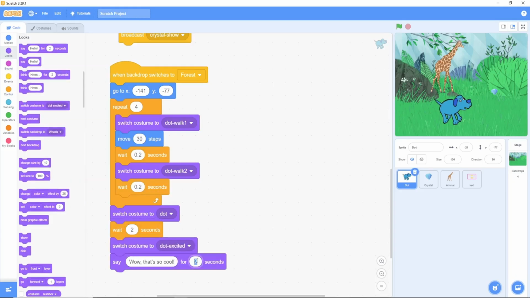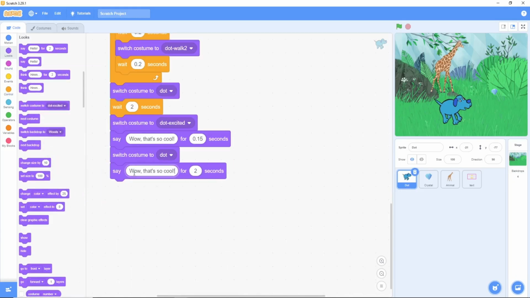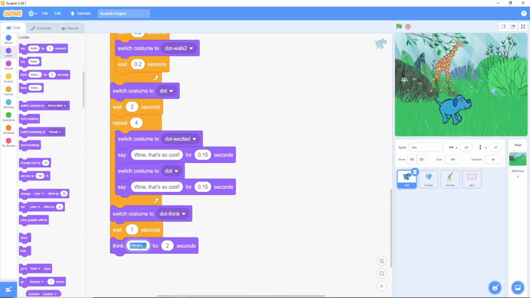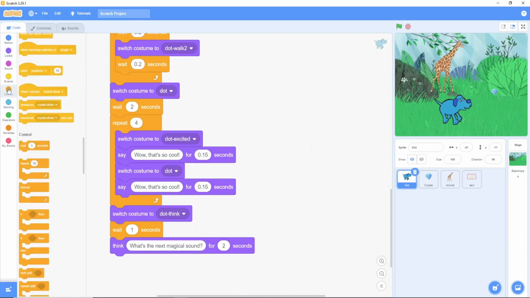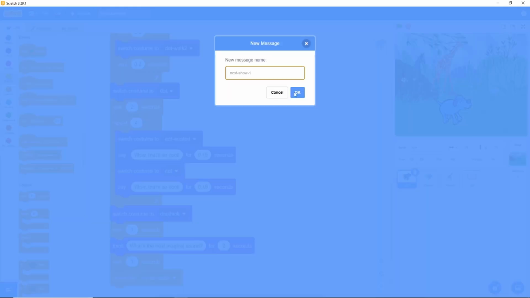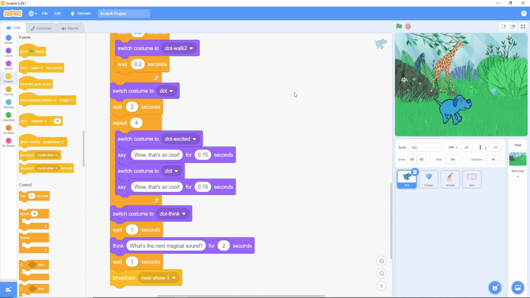After the crystal explains the sound, Dot will say, "Wow, that's so cool." Then she'll switch to the Dot think costume and think, "What's the next magical sound?" Finally, she'll broadcast "next show 1" to let the crystal know it's time to start the next scene.